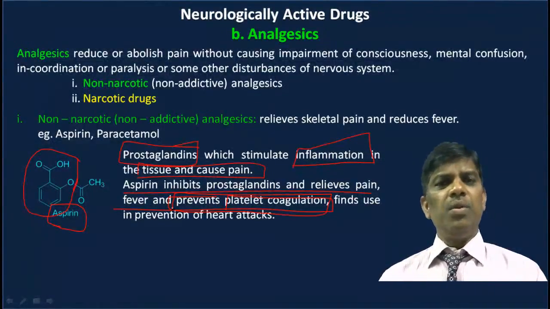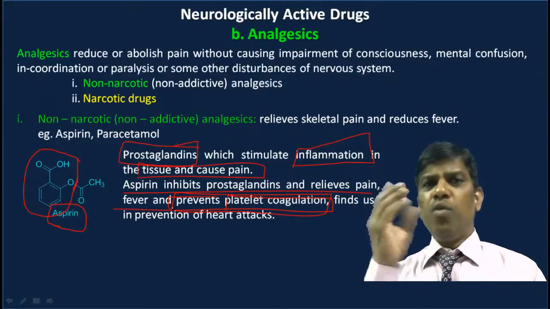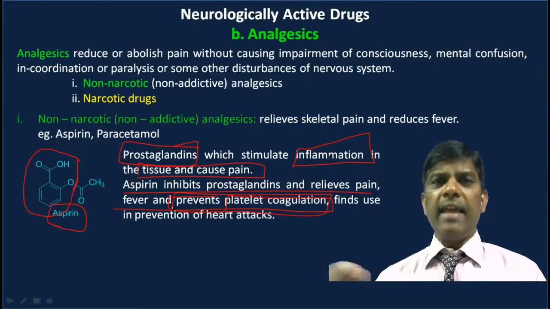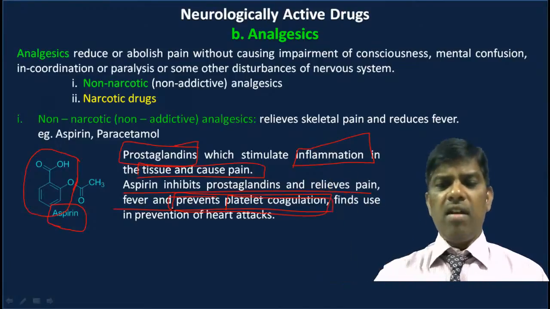Why? Though platelet coagulation is required, since those patients already have the sugar problem, if you give aspirin, a wound with gangrene is not going to be cured. Anyhow, that is a different story.